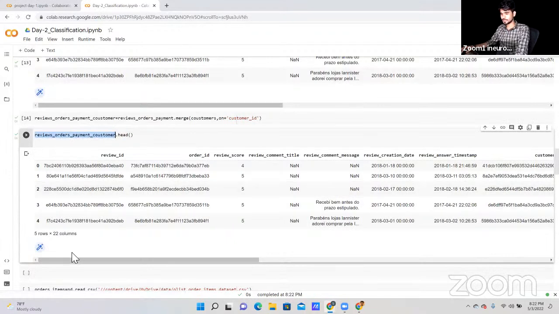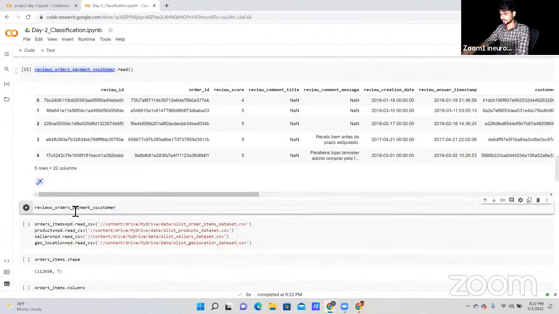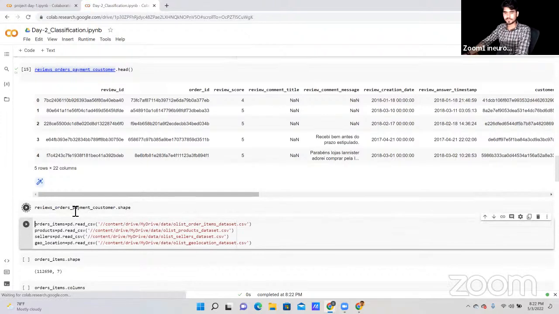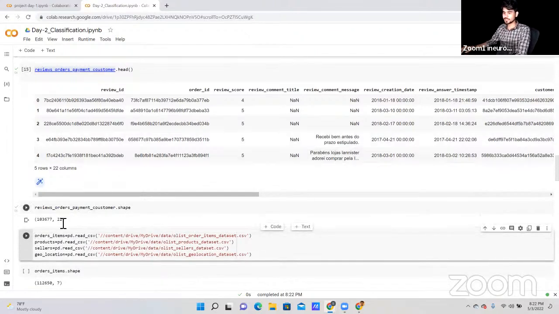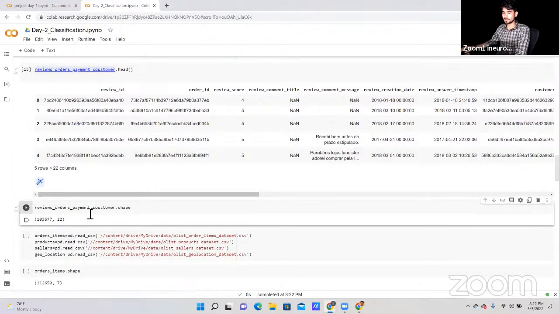Let me copy this one. Now, as you can see, in total we have 22 columns, and row-wise 1,03,677 rows.